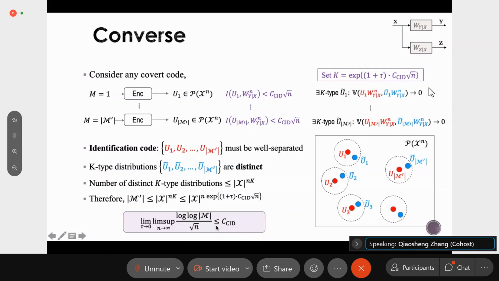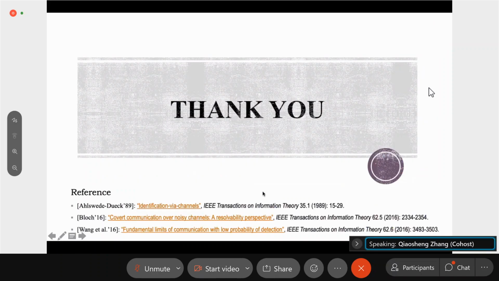Also, finally, I just want to say that because the size of m prime is essentially the same as the size of m, we can just translate this m prime to this m here. So this establishes the converse result. So this is the converse part, and this also ends the talk. So thank you.